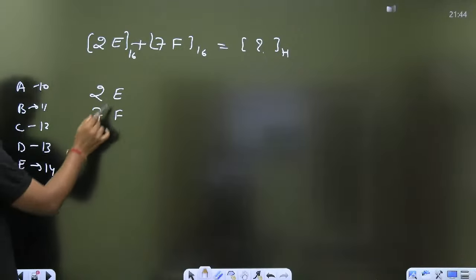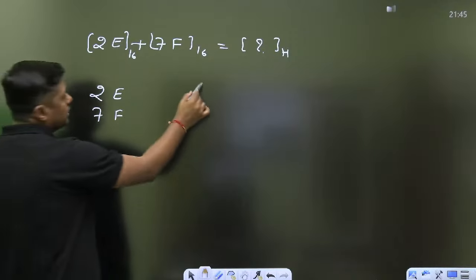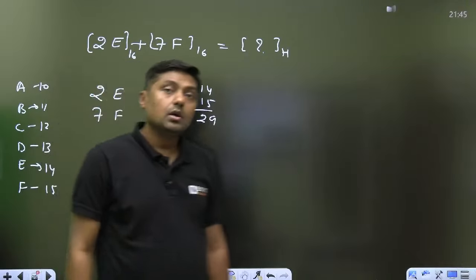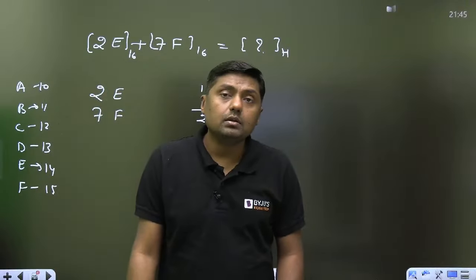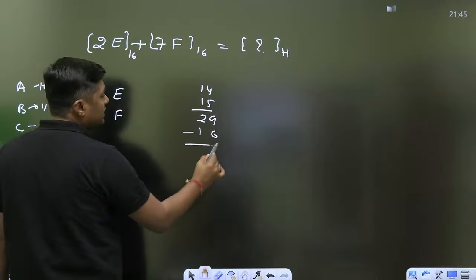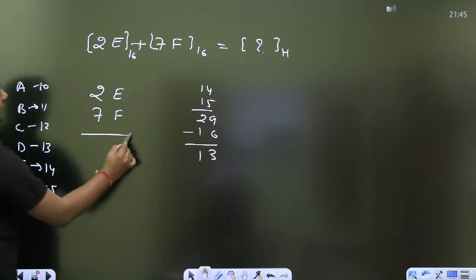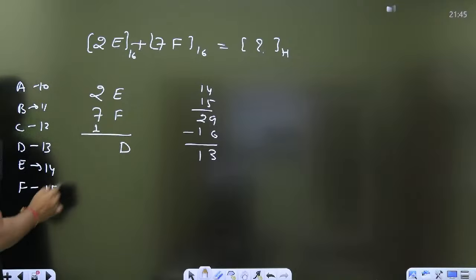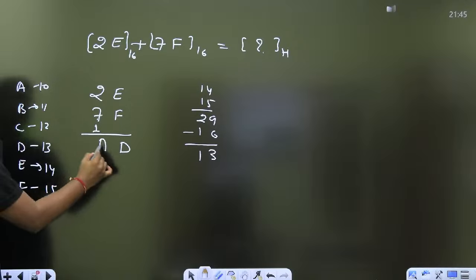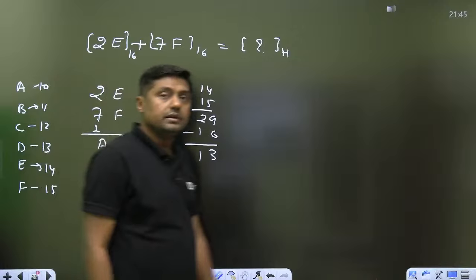When I am adding E and F, what is the E? 14. What is the F? 15. 14 plus 15 is 29. 29 is out of the range. So from the 29, you have to subtract 16. When I subtract 16, you will get 13 here. What is 13? D. It will become D, and you will get one carry here. 7 plus 2, 9 plus 1, 10. What is 10 here? A. So it is AD. You will get the answer.